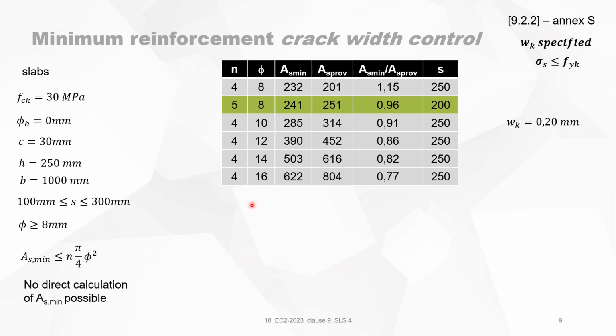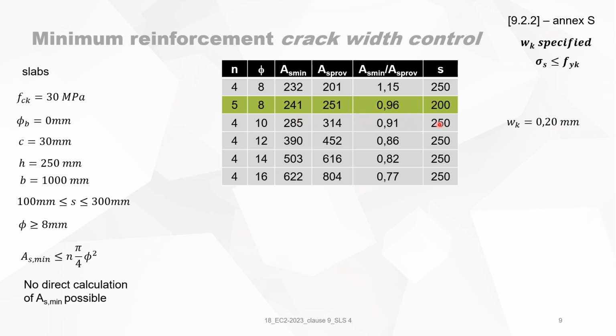And for all diameters, for instance for diameter 10, there were more than one iteration. They are different, and this is the best solution. Then you will see that 5 diameter 8 is the best solution for a crack width of 0.2 millimeters. So it's the best solution.